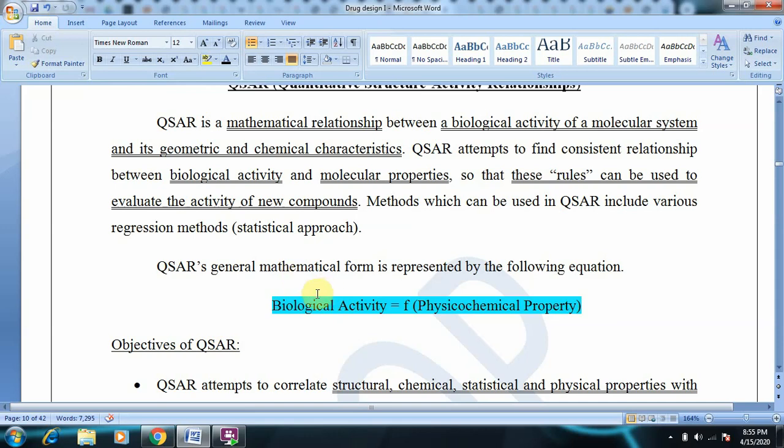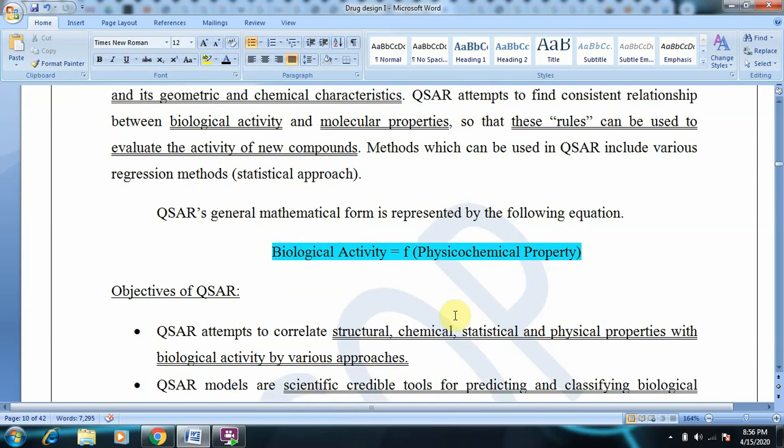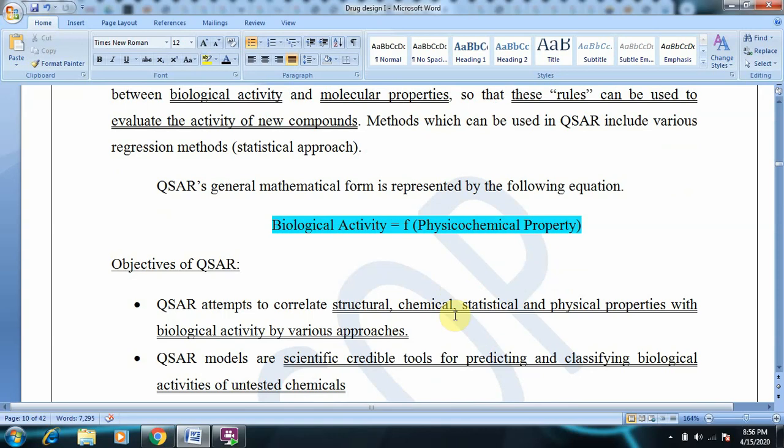So in a simple sense, QSAR can be defined as: biological activity is a function of physicochemical properties. This is a brief definition and a very simple equation suggesting a relationship between biological activity and physicochemical property of a molecule.